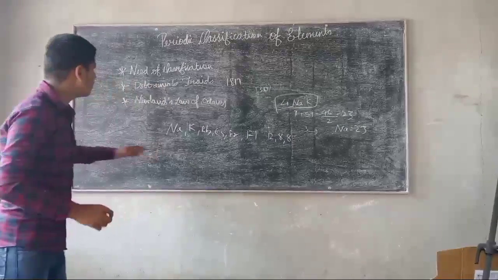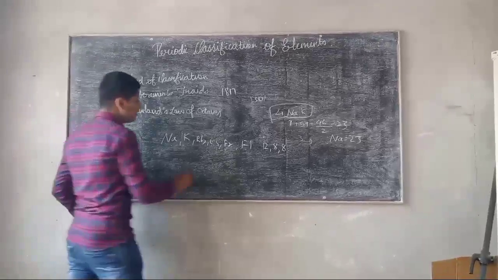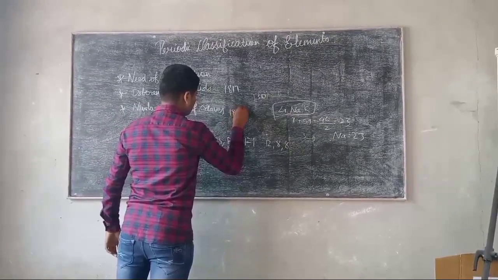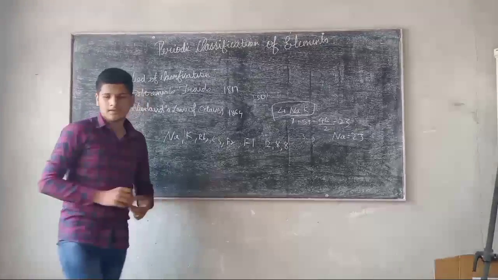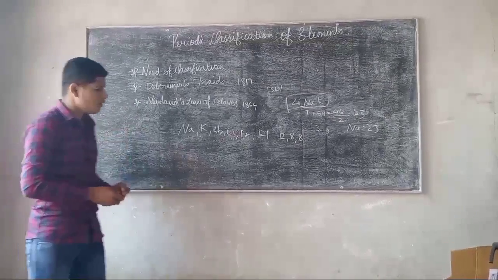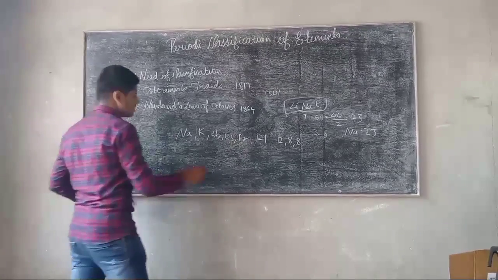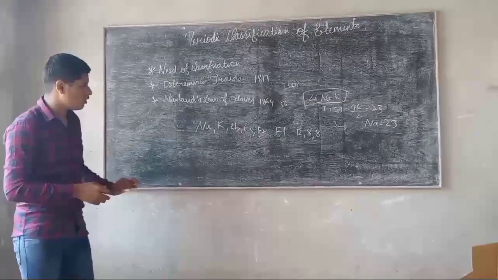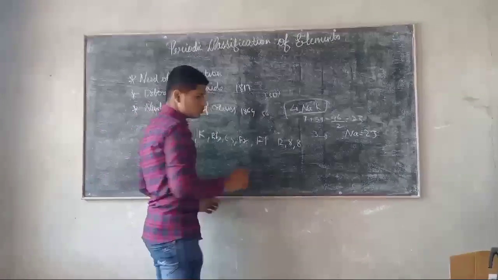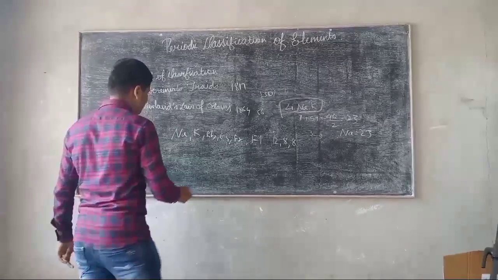The second attempt to classify the elements was done by Newlands in the year 1864. What he stated first was that every eighth element of the 56 known elements, that means at this time 56 elements were known, showed the properties of the first element.